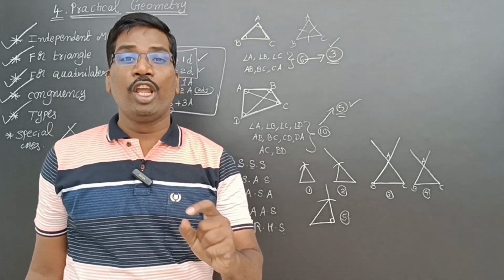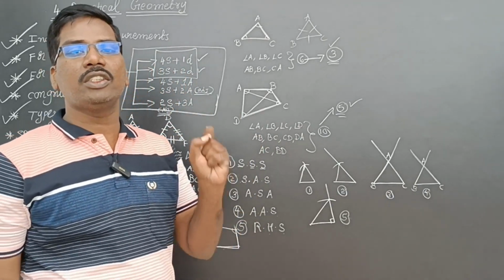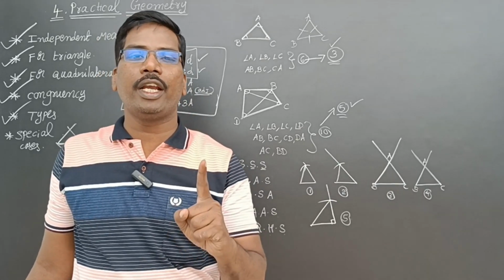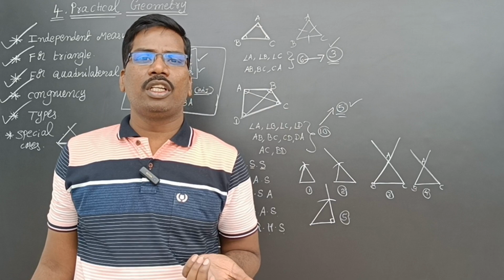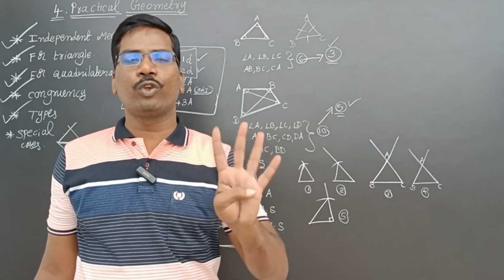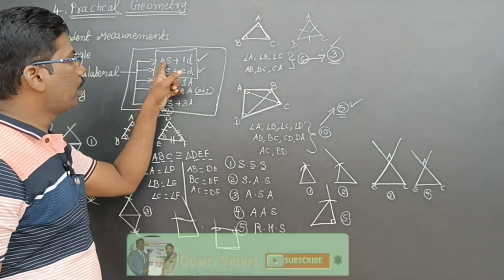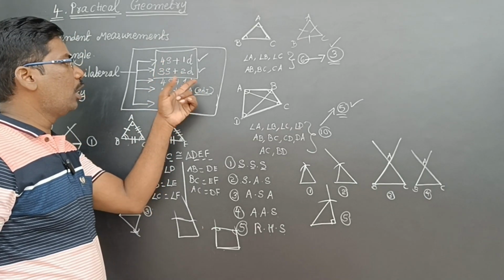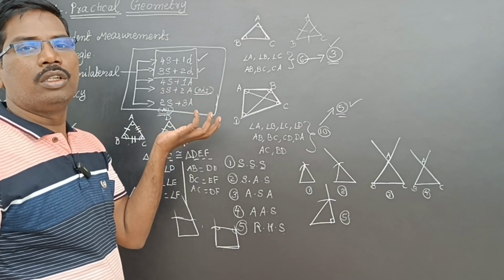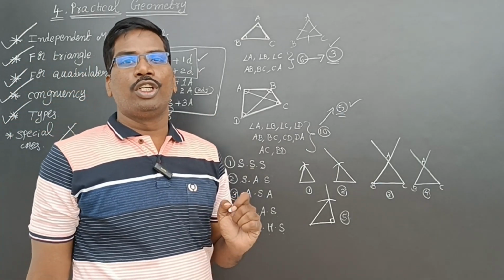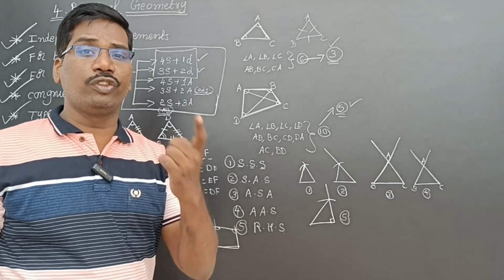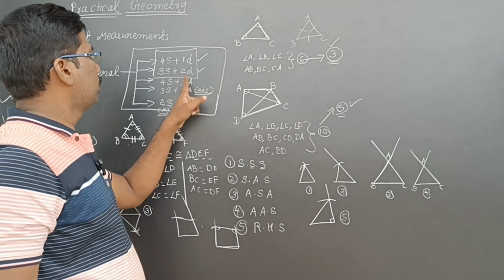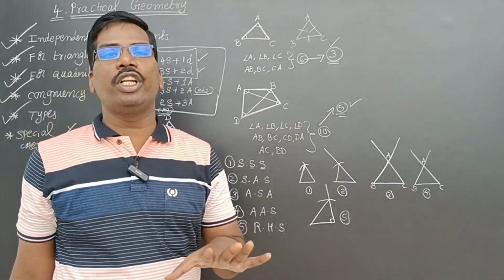So for constructing an equilateral triangle, only one independent measurement. For constructing a square, how many independent measurements are there? Only one. Because if you know one side, all angles are equal, and all sides are equal. So you will get four sides, one angle. Using this independent measurement, you can draw a square, isn't it? If you know the diagonal of the square, then the two diagonals you know very well. And if you know the sides only, you can draw.